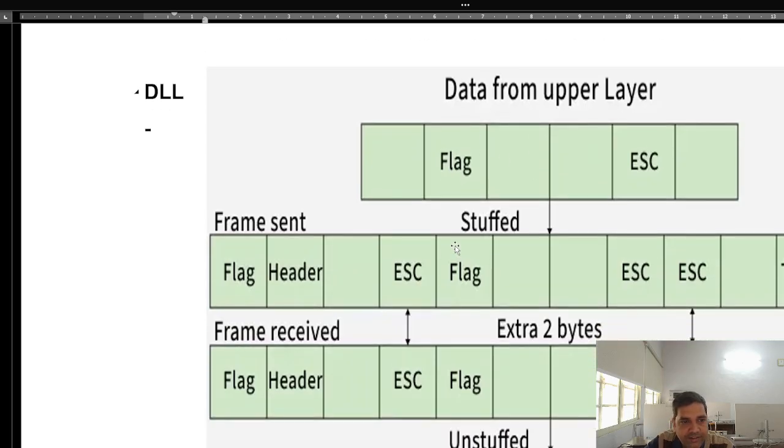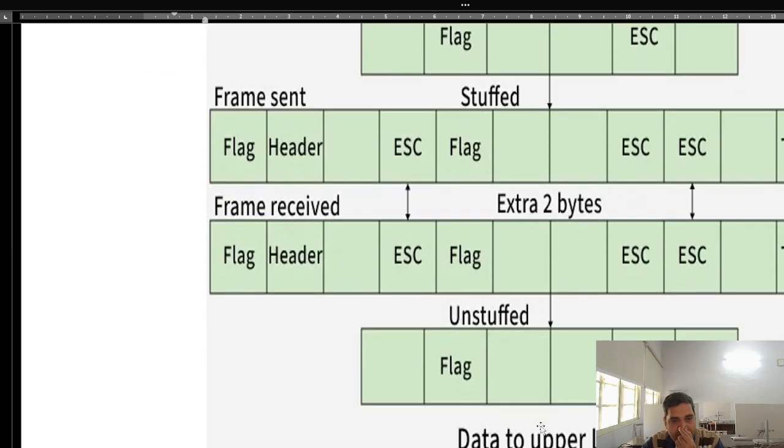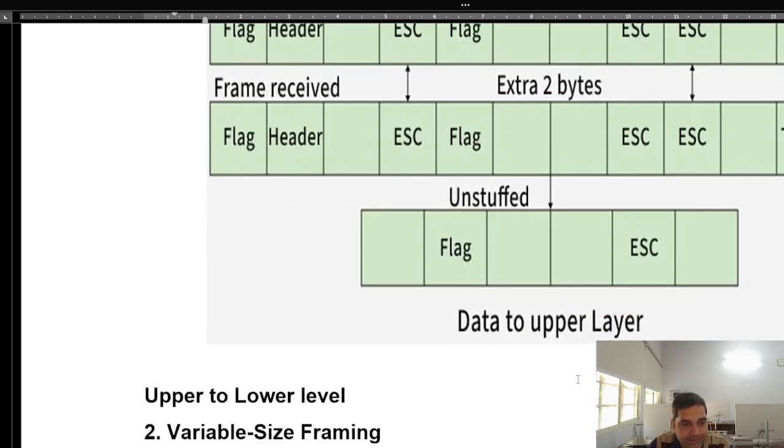So here there is a flag and header, and this is a trailer flag. This is the frame: data from the upper layer is coming and it is stuffed. The data is pushed inside the frame, and after putting its address, an extra 2 bytes address is added here. Now it is passing to the next layer, the physical layer. Now the frame is received and unstuffed; the physical layer is doing the unstuffing, taking out, meaning unpacking, and passing the data to the upper layer.